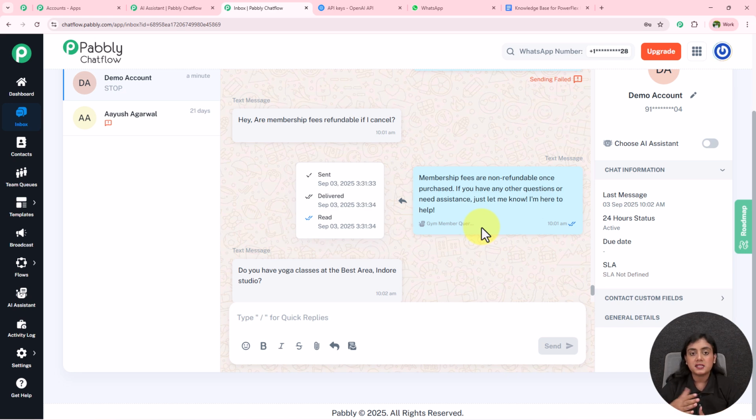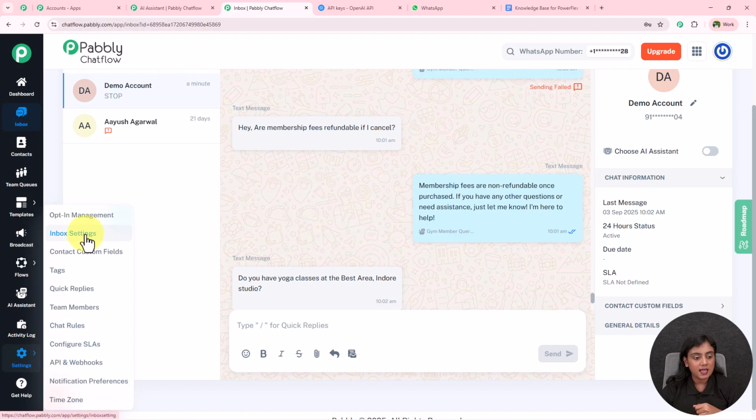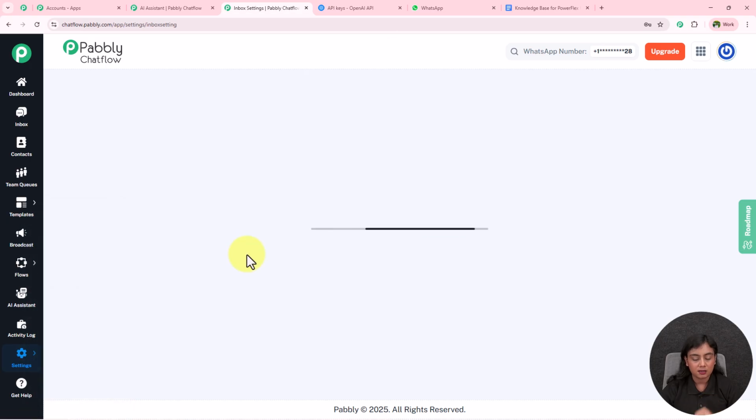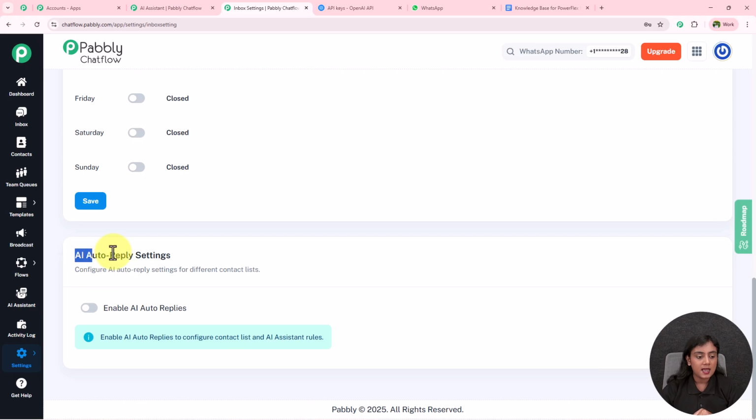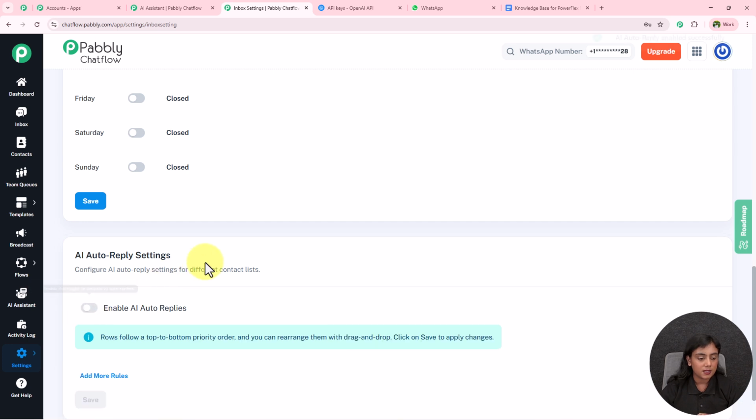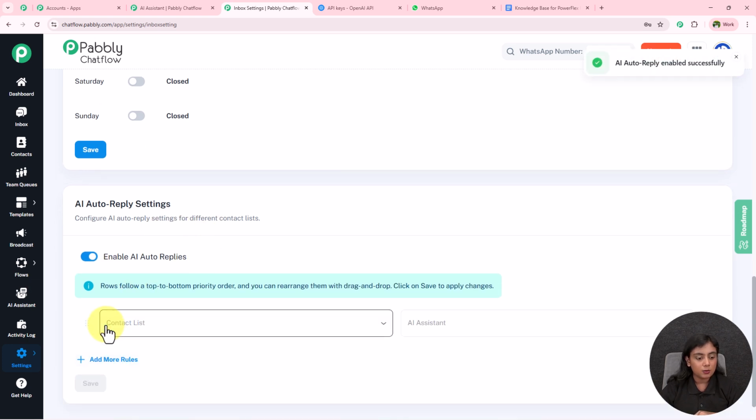Now if you want this AI assistant to be assigned to all your contacts at once, instead of going and choosing the AI assistant for each and every contact, from the left side of the panel go towards the settings and the inbox settings section right over here. In inbox settings, if I scroll down, lastly you will see AI auto reply settings. Configure AI auto reply settings to different contacts list. If you want to set it up for all the contacts, you can add it over here.